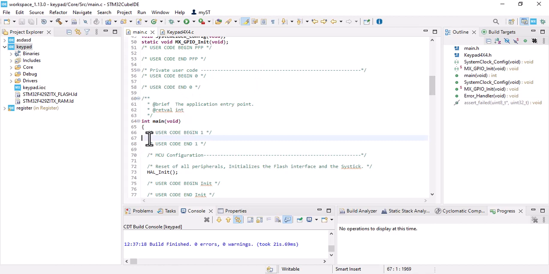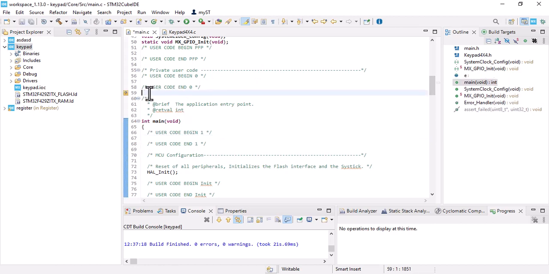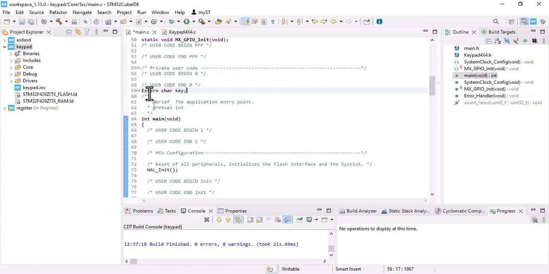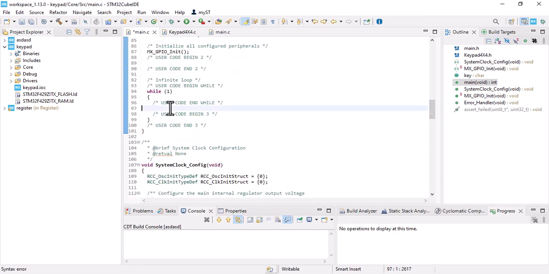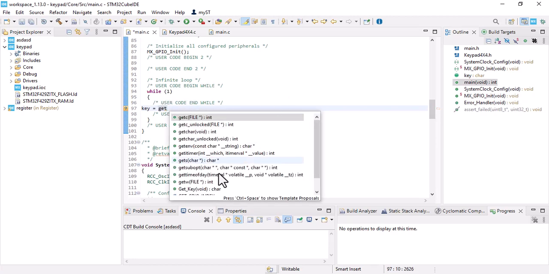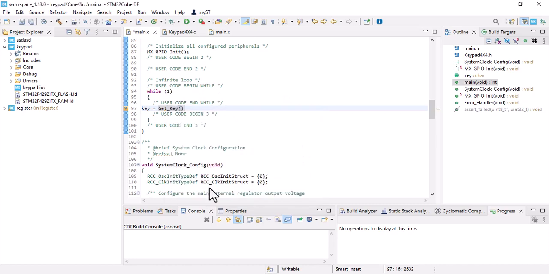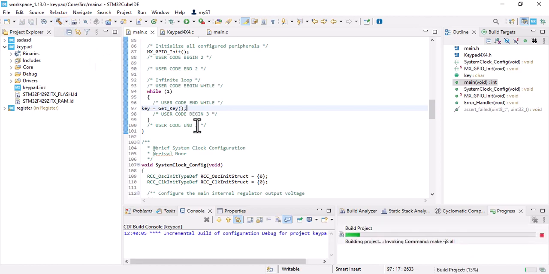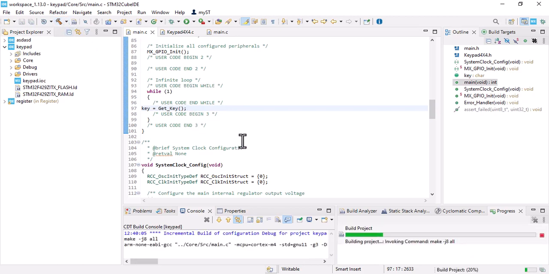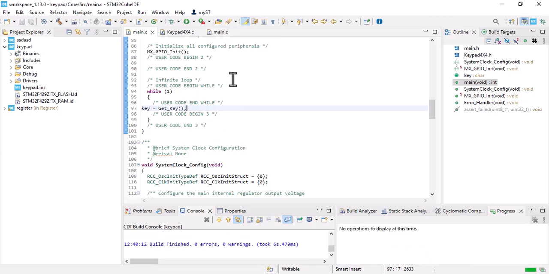Here we need a variable, extern character key. Then go to while key equals to get key, and that's it. Let's build it. No error, no warning. And let's load it.